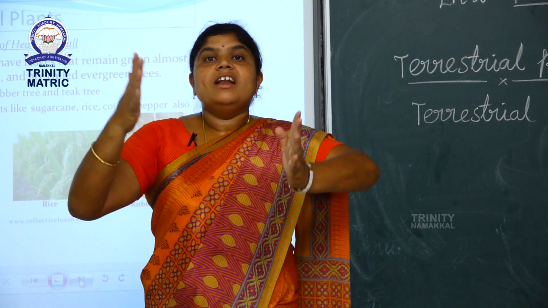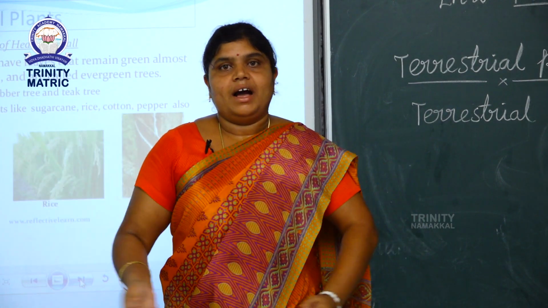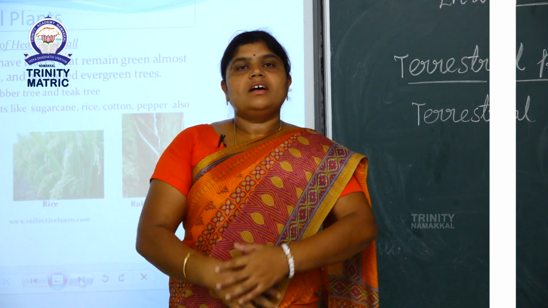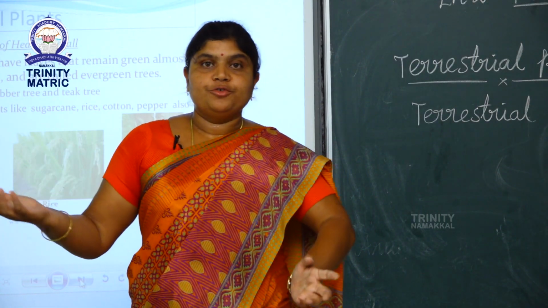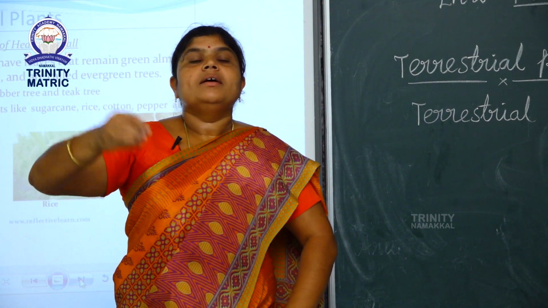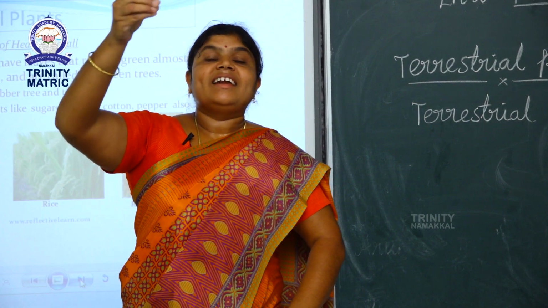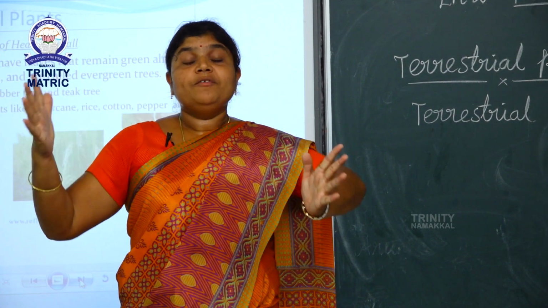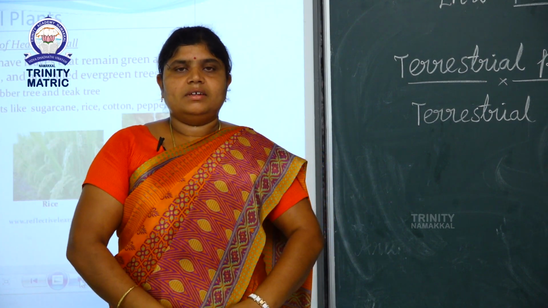These plants live in mossy area. So these plants are called mangroves. Mangrove plants live in sticky and clayey area. So the plants are surrounded by water.